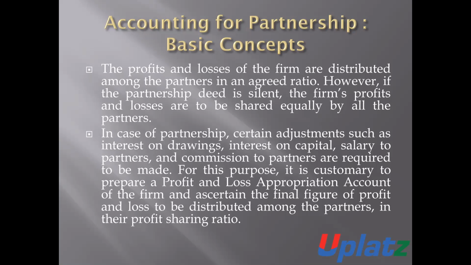But if the partnership deed contains the provision that the profit will be divided between Ram and Shyam in a particular ratio, then such profit will be divided in this ratio, not half and half, not equal. So the profit or the loss of the partnership will be shared between partners in the agreed ratio.